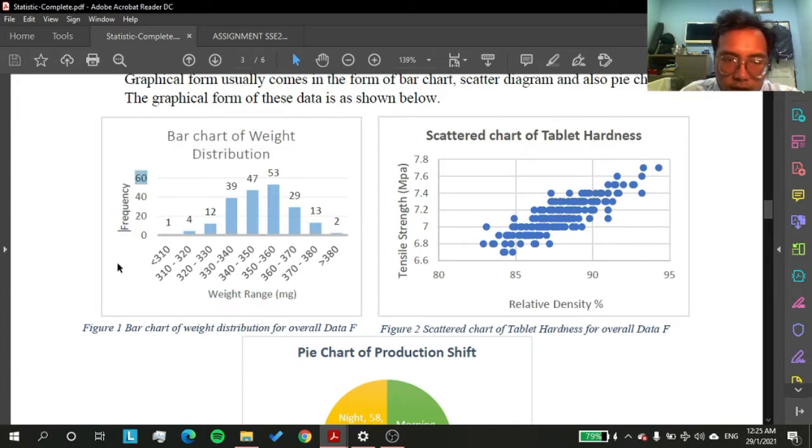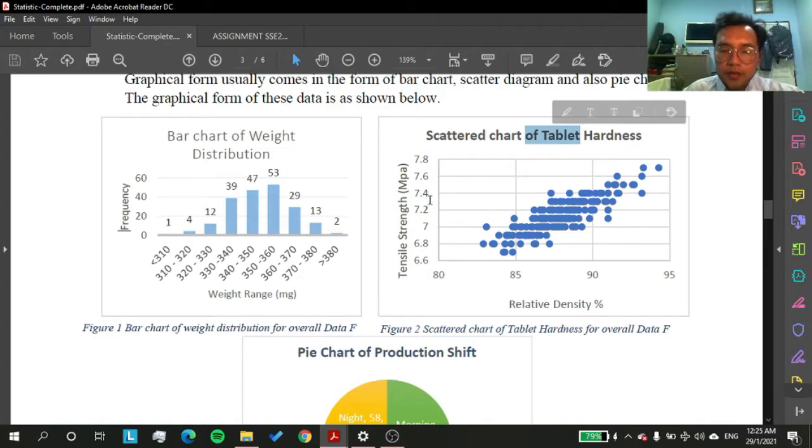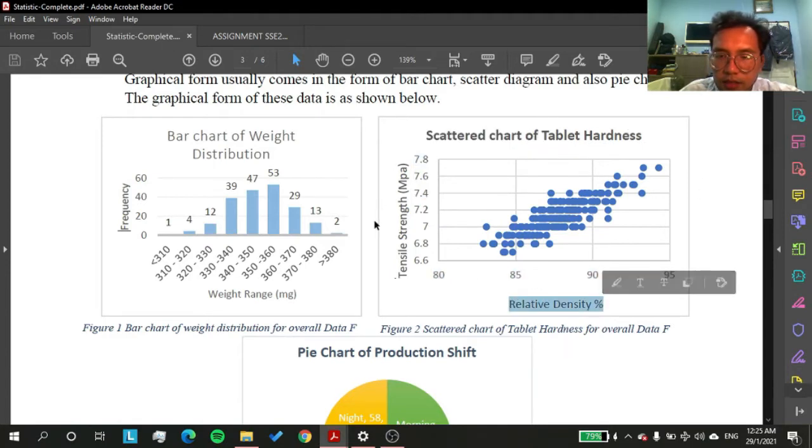As you can see here, the distribution fits the normal curve that shows a bell shape. The second one is the scatter chart of tablet hardness. It was formed when we plot tensile strength in megapascal against relative density in percentage. The further explanation will be continued by Aiman.